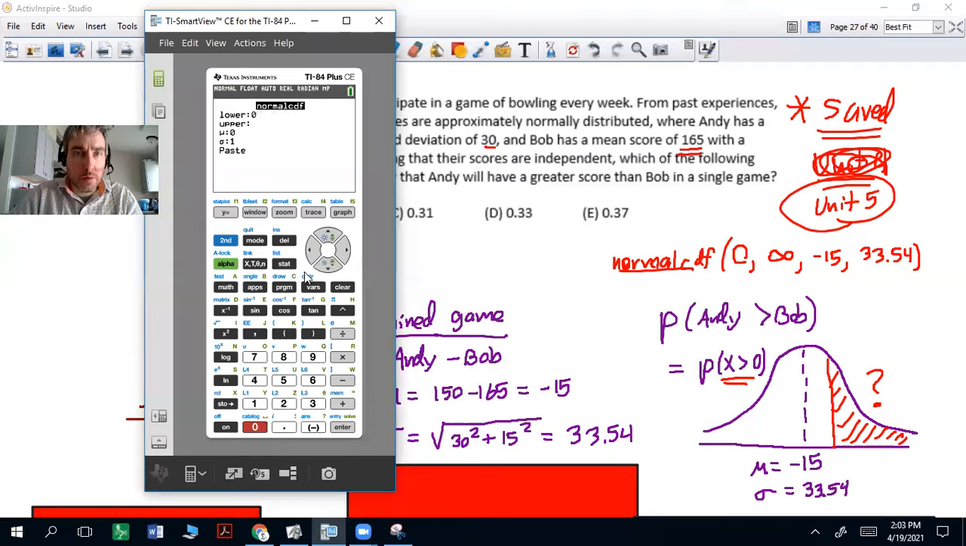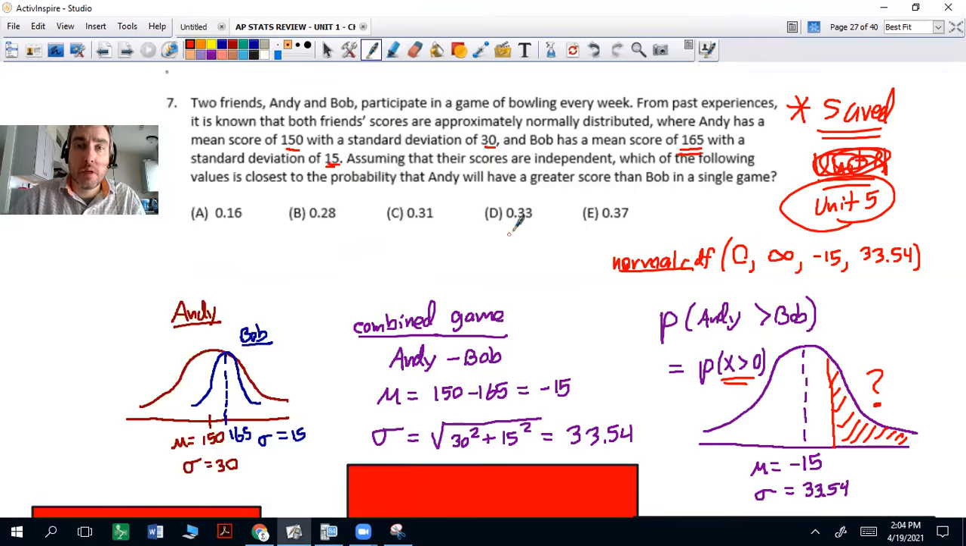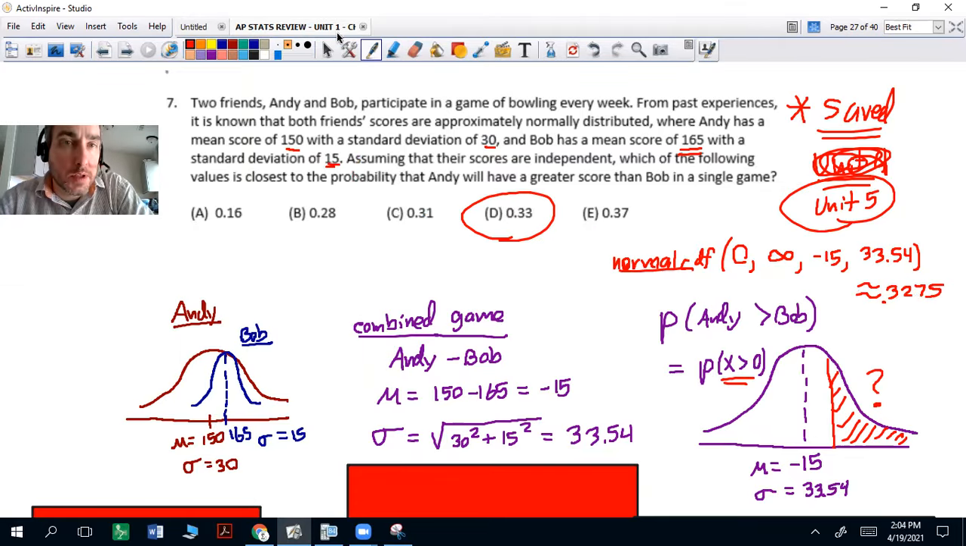So 0, infinity, 1899. Mean of negative 15 with a standard deviation of 33.54. That part's important. Since we're combining their efforts into one game, we have to combine the standard deviations. So it's about 0.327355. So approximately 33%. So 33% would be your closest answer to that. But again, that's a later unit.